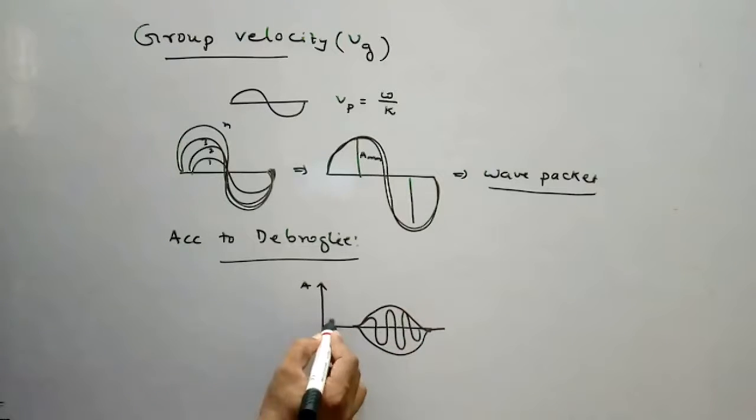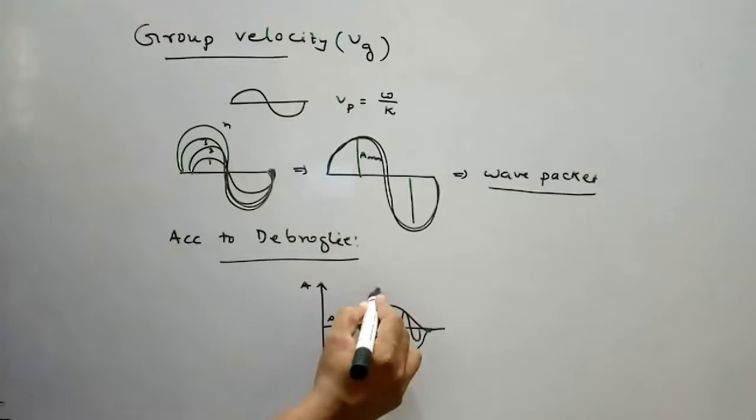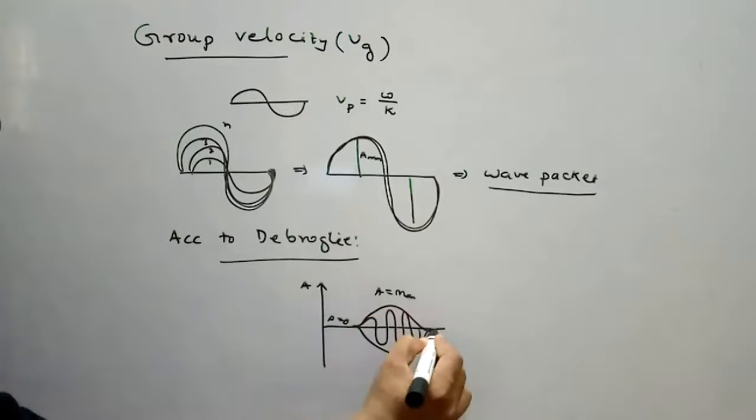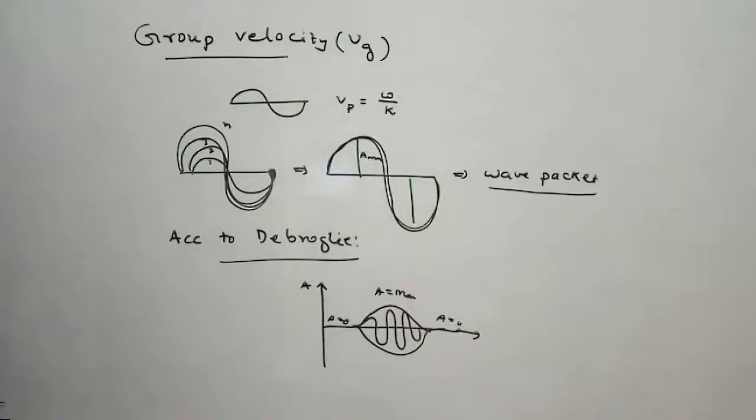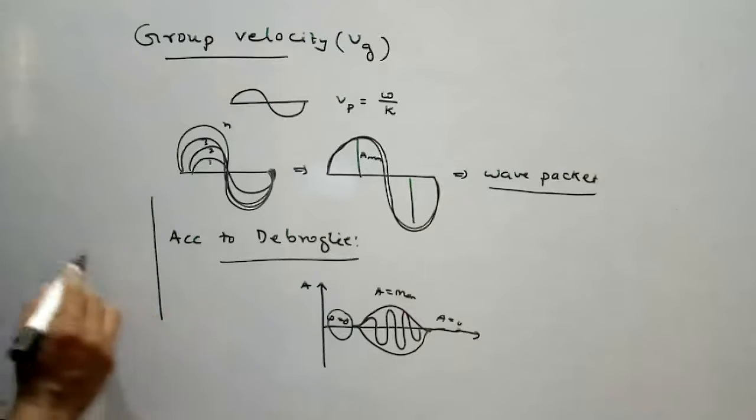In some places the amplitude is 0, in some places the amplitude is maximum. Where the amplitude is 0, the waves superimposed destructively.